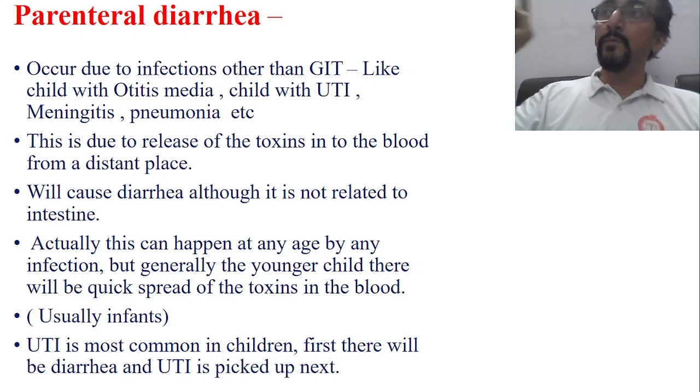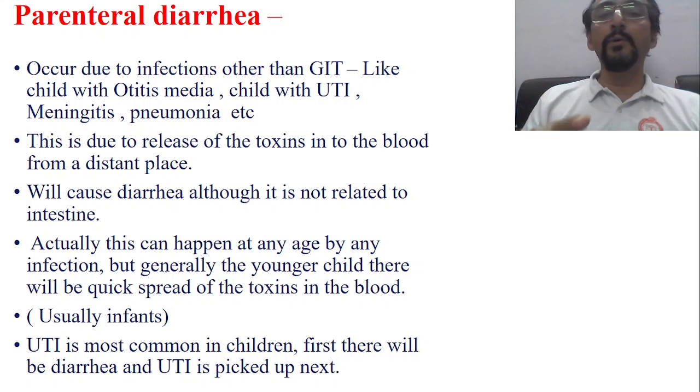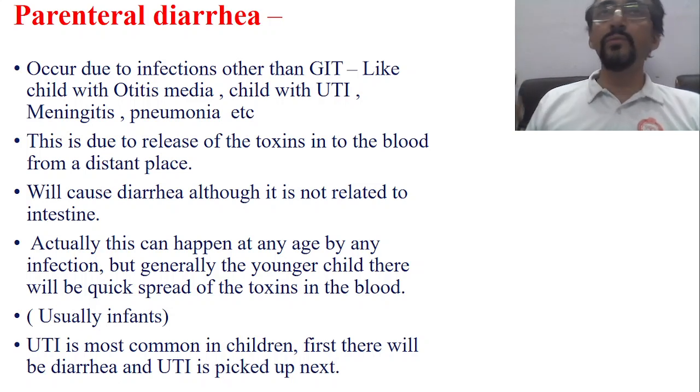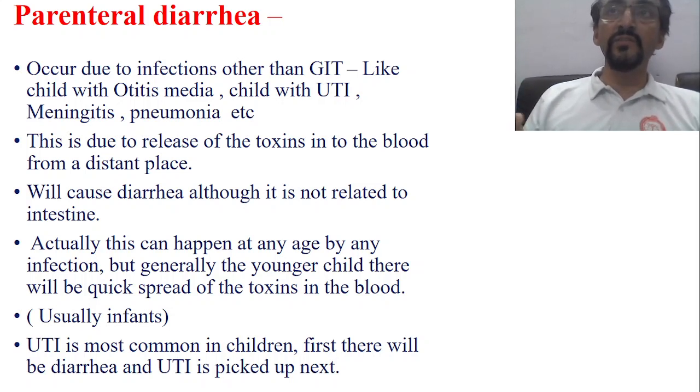Now usually the bacterial infections causing the above problems, bacterial meningitis, bacterial otitis media, bacterial UTI, bacterial pneumonias, okay. These bacteria are known to release toxins. Now viruses will release different chemicals. Bacteria release toxins, and these toxins are released into the blood and circulate in the blood.